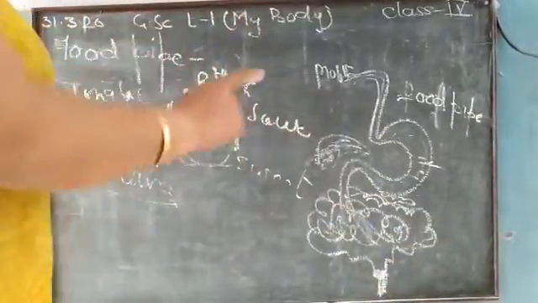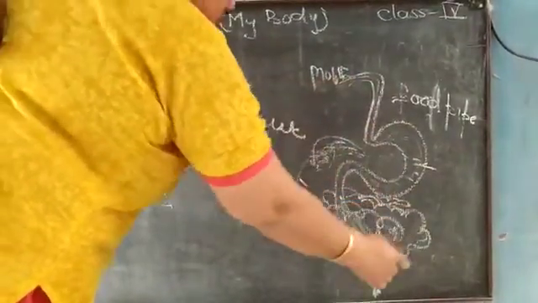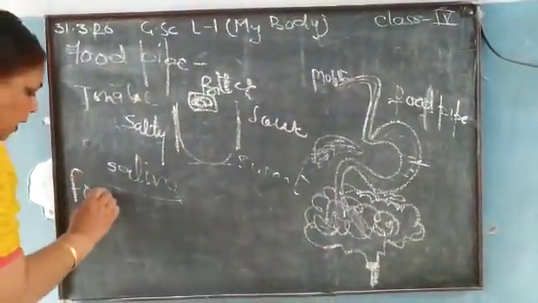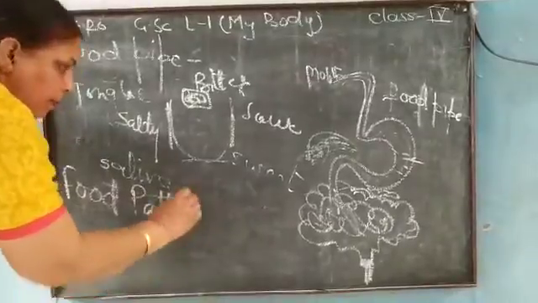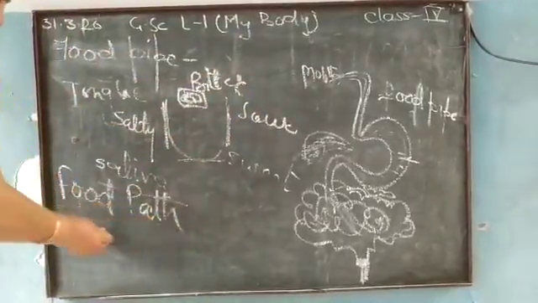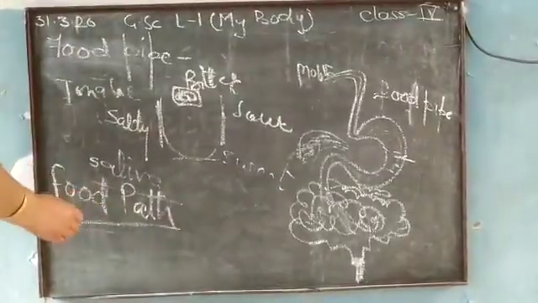So this is how digestion of food takes place, from the mouth to the last part. This total journey of the food, starting from the mouth to the last part, the anus, is known as the food path.